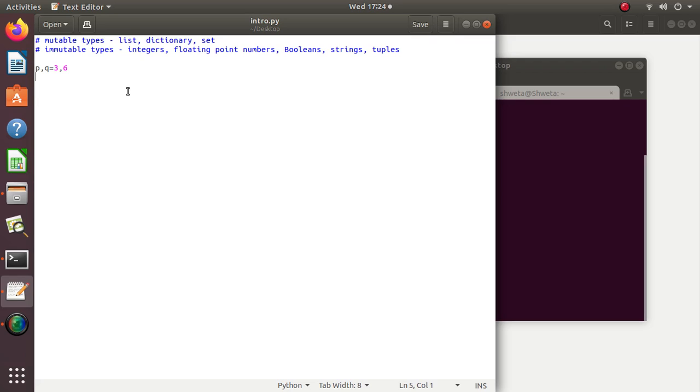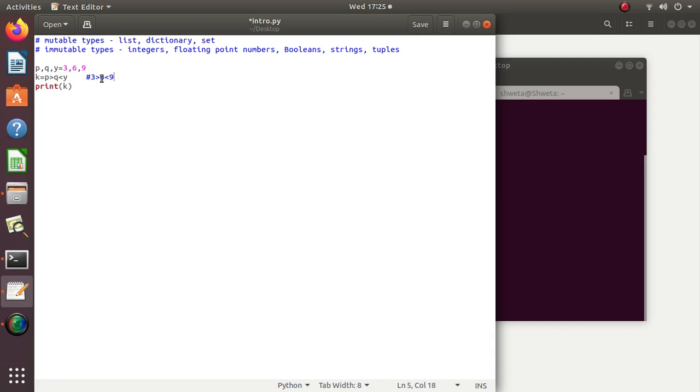And I take a relational expression here, P greater than Q and less than Y. Here if I substitute the values, three greater than 6 less than 9.